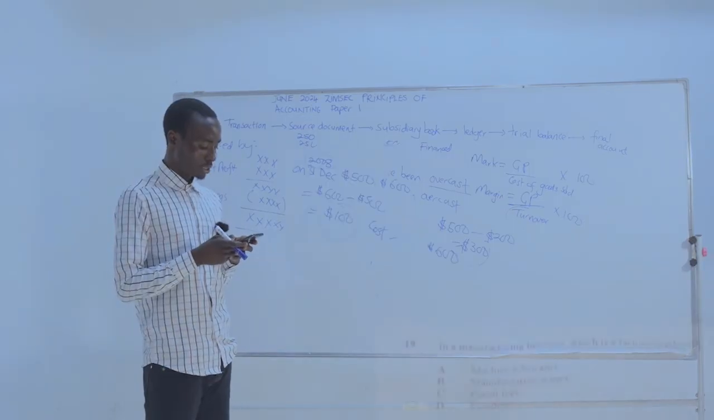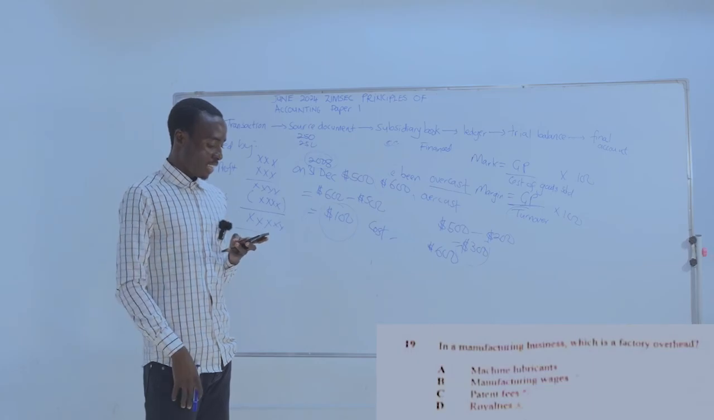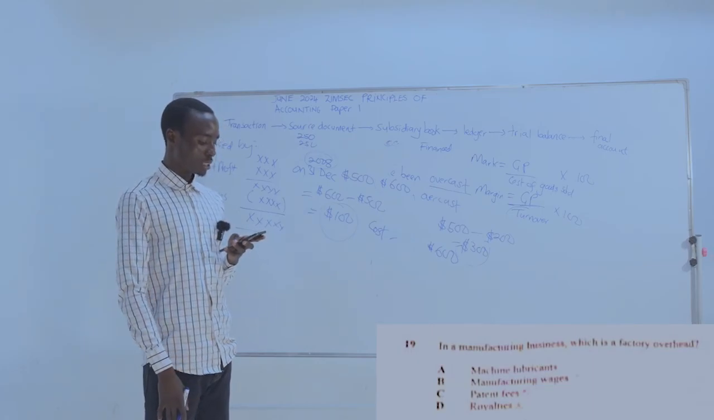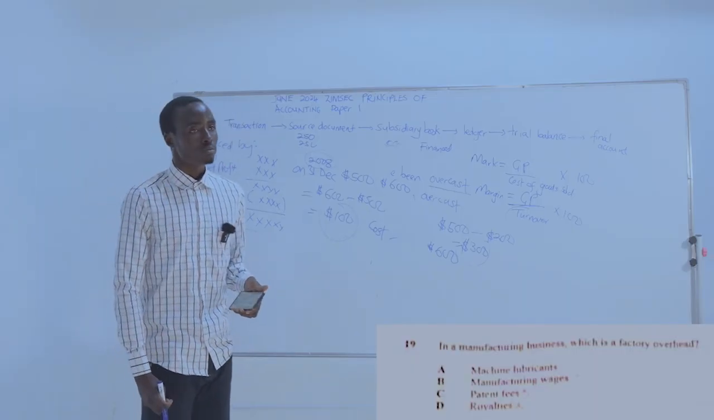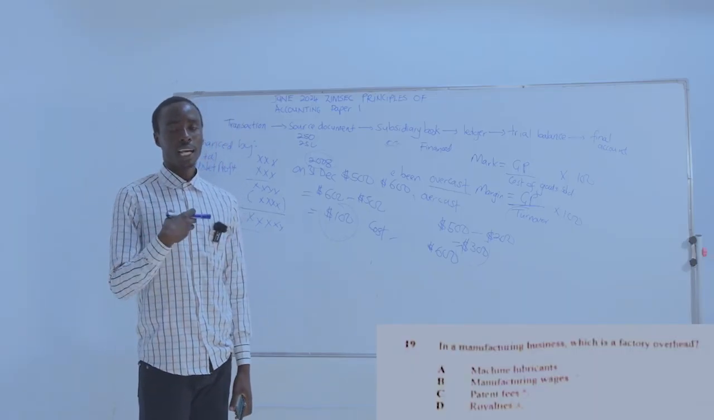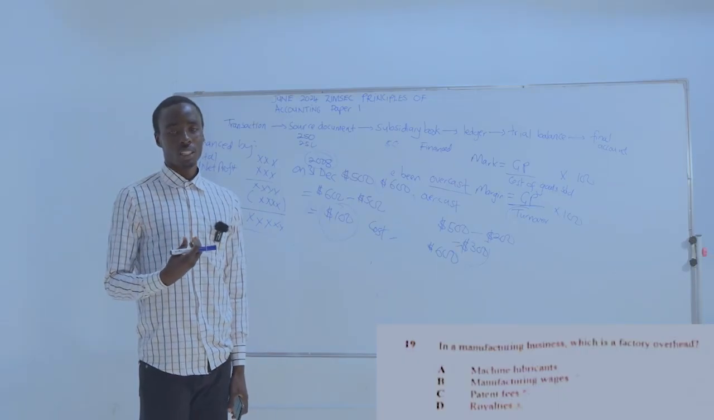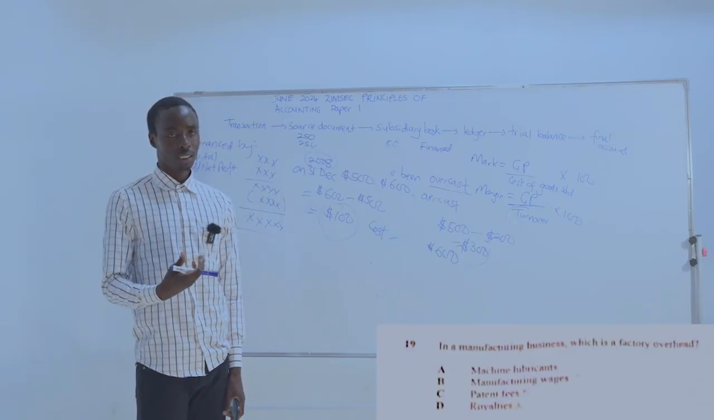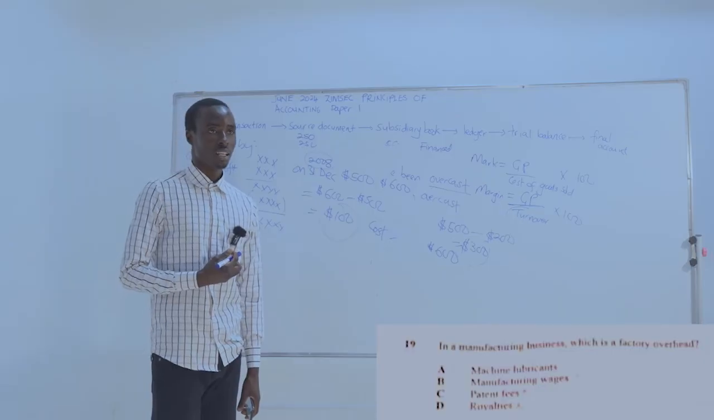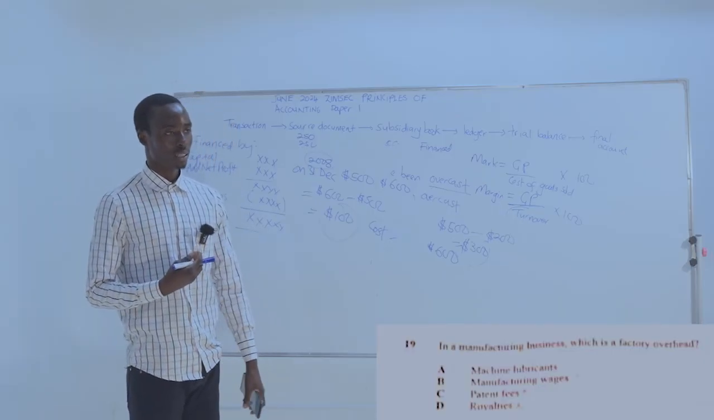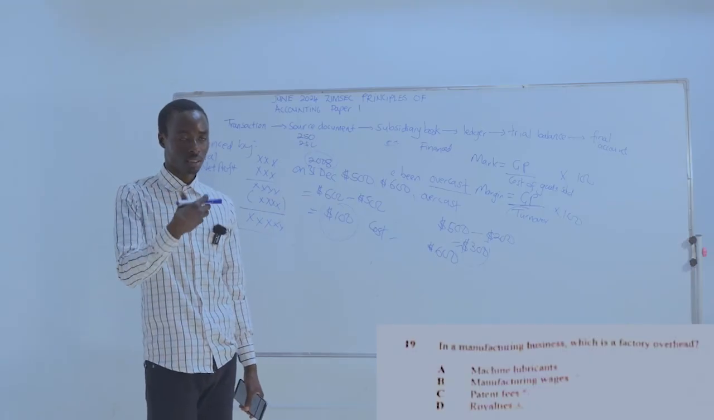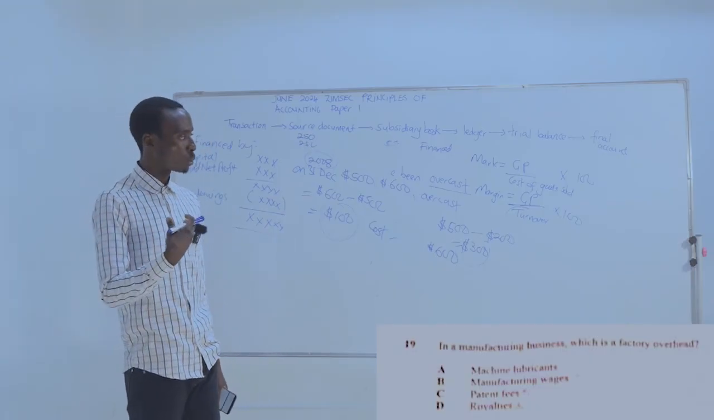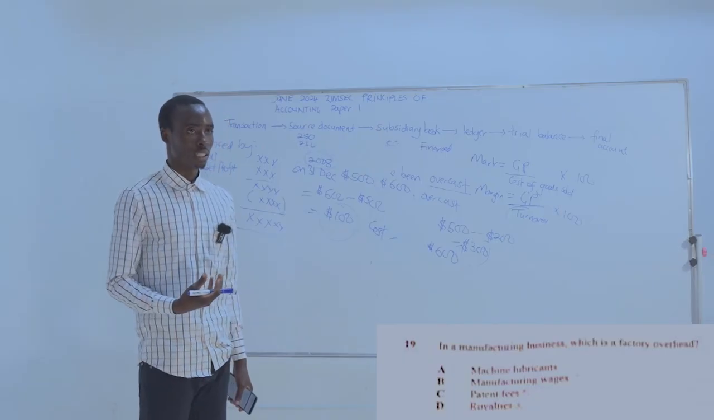Number 19. In a manufacturing business, which is a factory overhead? Right? These are indirect costs, or costs which cannot be easily traced in the product manufactured.